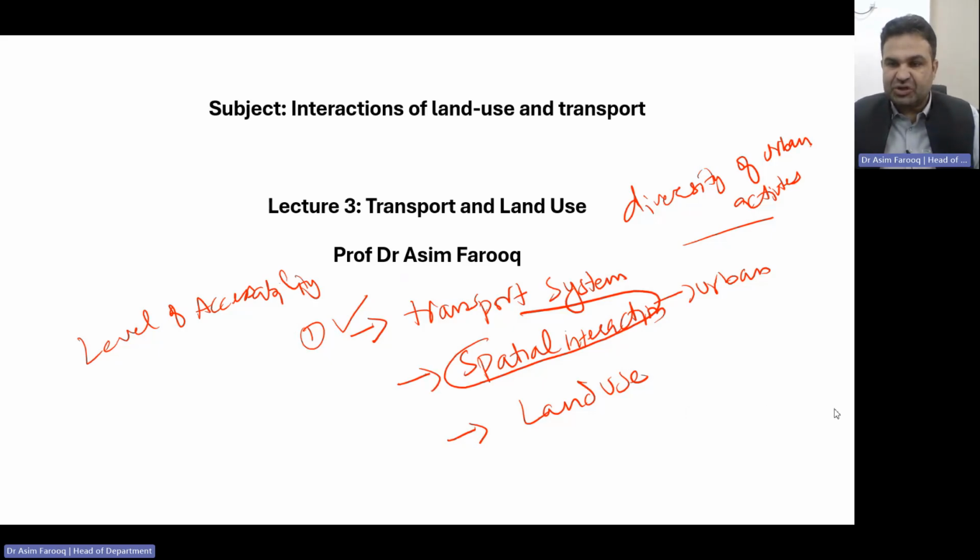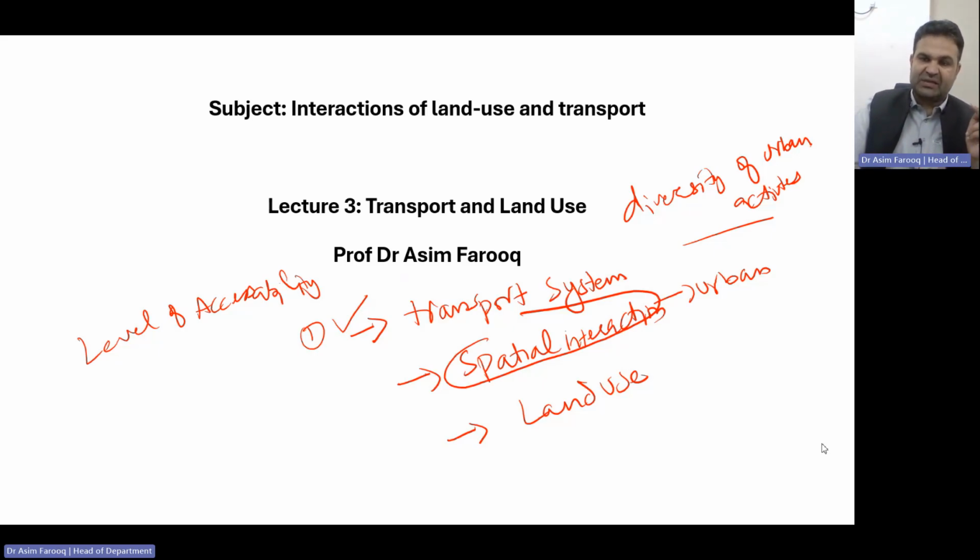Then the second part is related to the urban function. We have the spatial interaction, so the nature such as origin and destination of that urban function, urban mobility of the passenger. In the spatial interaction, we usually consider the attributes of the transportation system as well as the land use factor which generate and attract movement. So we have two main factors.